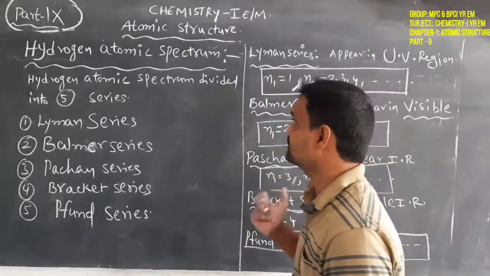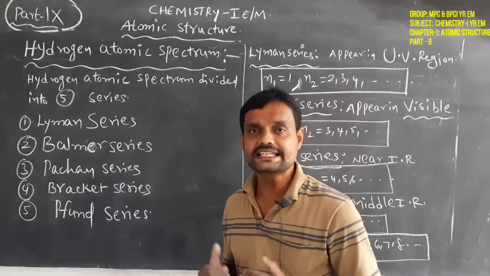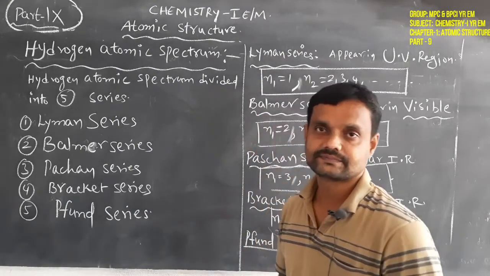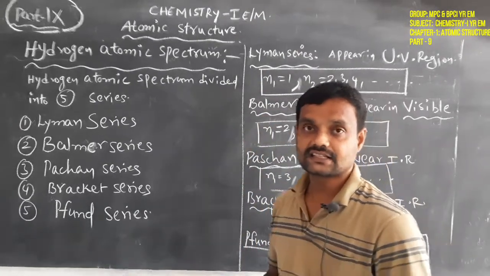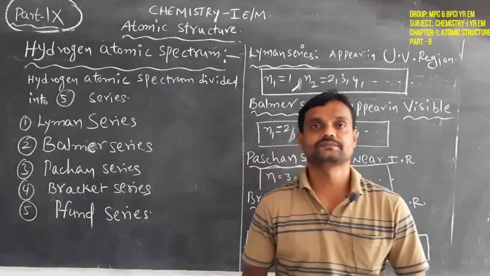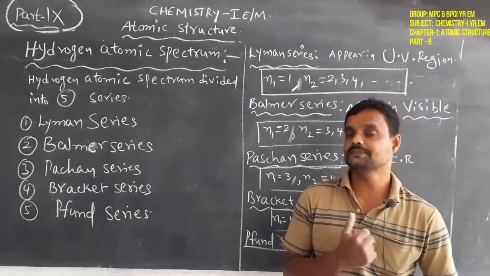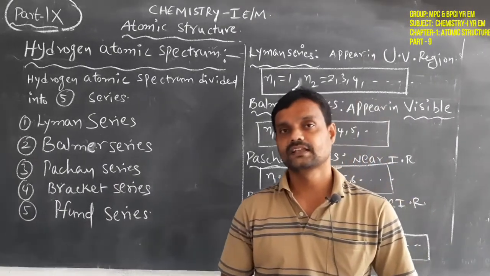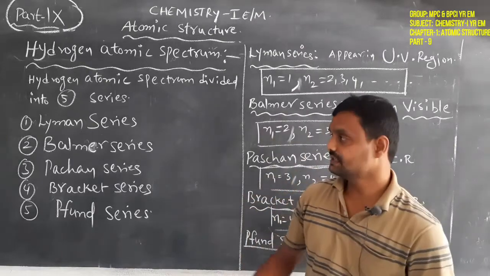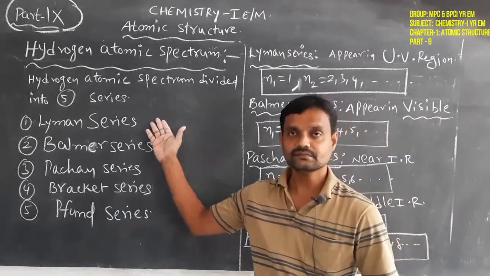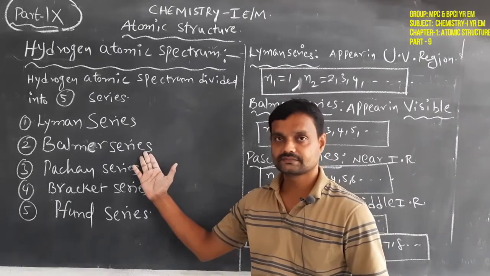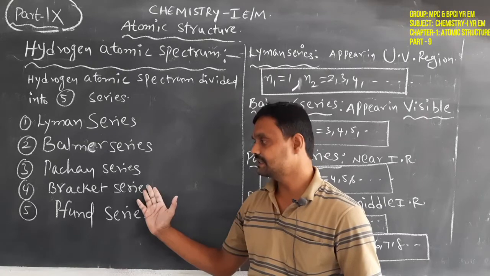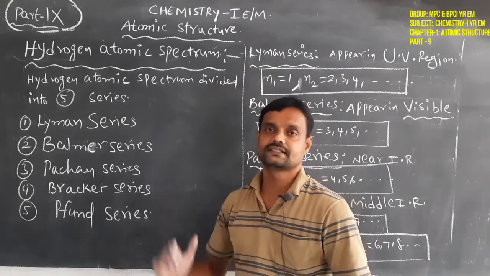For easy understanding, this hydrogen atomic emission spectrum can be divided into 5 series. The first series is the Lyman series, the second is the Balmer series, the third is the Paschen series, the fourth is the Brackett series, and the fifth is the Pfund series.